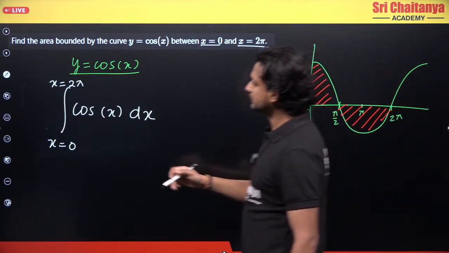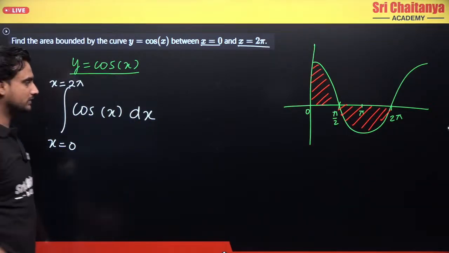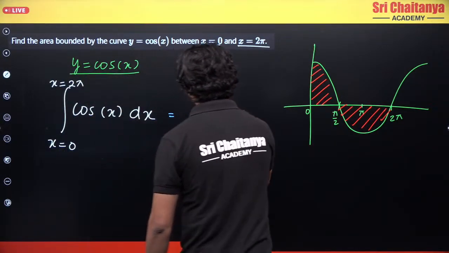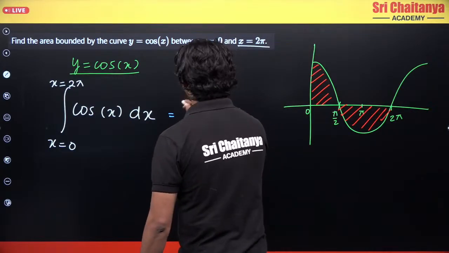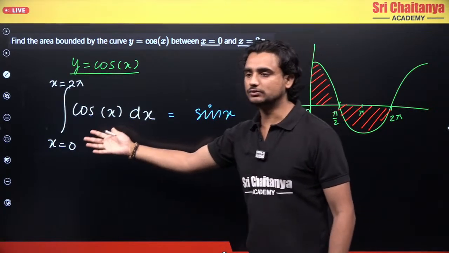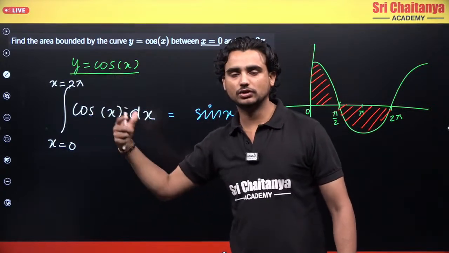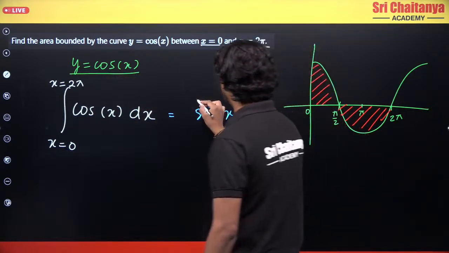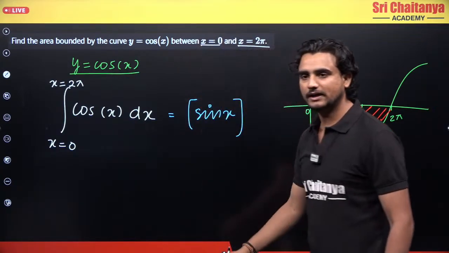So let's try to solve this. Now what is this? The integration of cos x. What is the integration of cos x? The integration of cos x is simply sin x, right? You should know the integration of simple values. What is the integration of sine? What is the integration of cos? What is the integration of tan? These values you should all know. So the integration of cos is sin x, right?